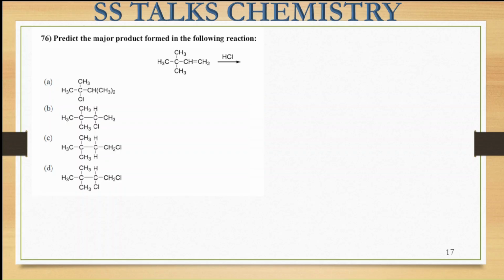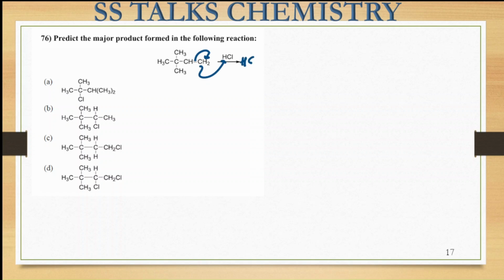Here it says, what is the major product that is formed in the following reaction. Again an alkene has been given to us and it is treated with HCl. Okay. So how is the reaction going to proceed? This electron density will be shifted to this carbon. This is going to abstract the proton from here.